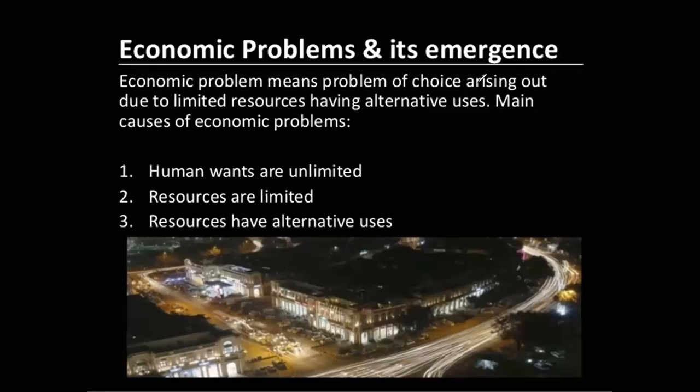So if any question comes in 3 marks, what is economic problem and why does it arise? Then you can simply say that economic problem is problem of making choice. And this problem arises due to various reasons. Reasons like human wants are unlimited. Reasons like resources are limited. Reasons like resources have alternative uses. Is it clear?